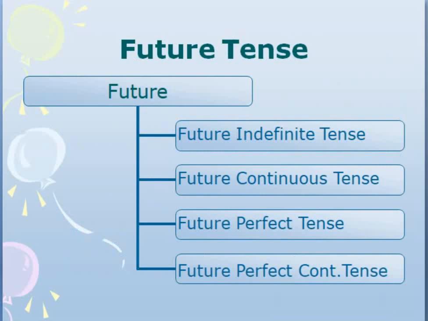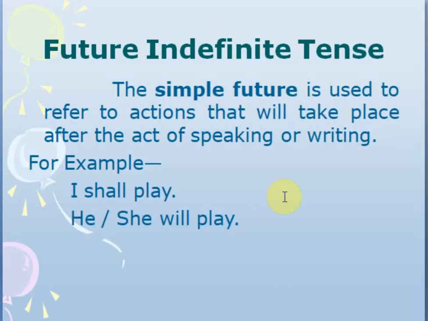Coming to the future tense. Future tense again is divided into 4 tenses, that is future indefinite, simple future, future continuous tense, future perfect tense and future perfect continuous tense. Now simple future, it simply refers to an action that will take place after the act of speaking or writing. I shall play. Now see, this shall word is used only with I, we and they. It is not used with any other subject.